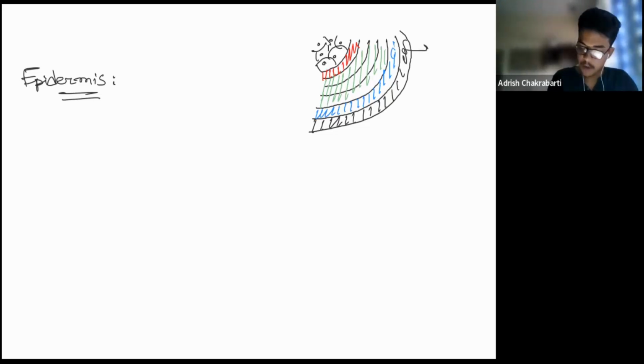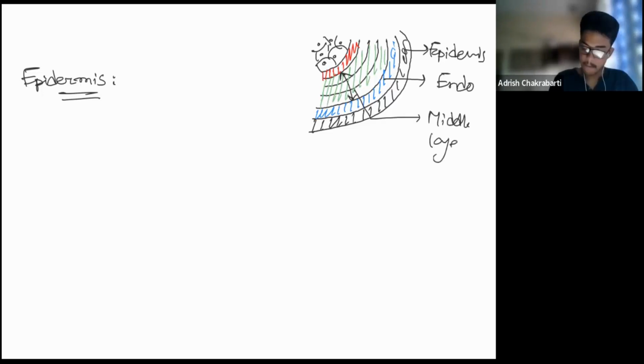So this part is epidermis. The blue one represents the endothecium. I'm just writing the initials. This green represents the middle layers. The red represents the tapetum. And this stuff in the middle represents the sporogenous cells.